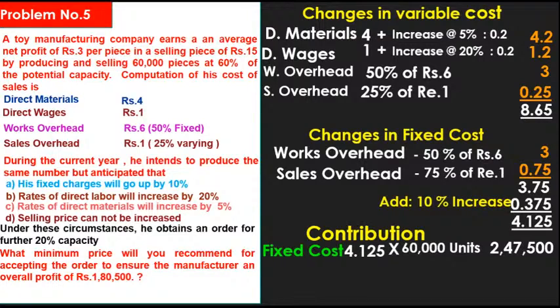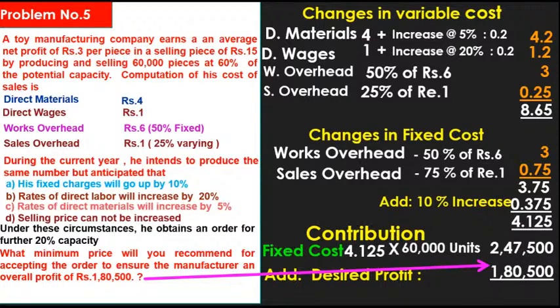2,47,500. Okay, what is the desired profit? Already stated in the problem. How much profit will be required by the company? 1,80,500. Already stated in the problem. The company wants to earn a minimum overall profit of rupees 1,80,500.